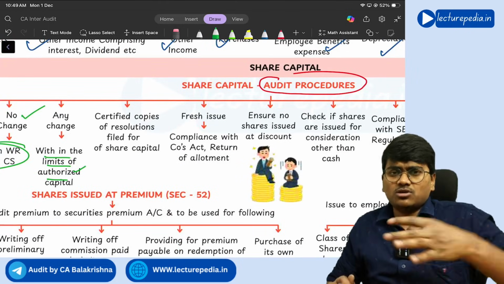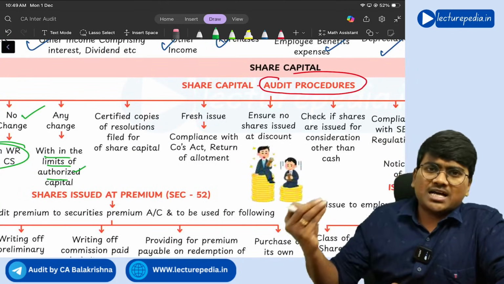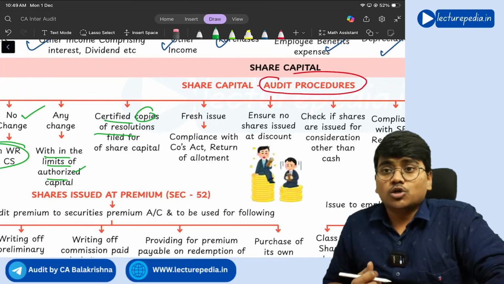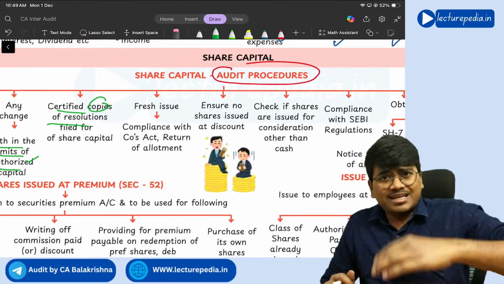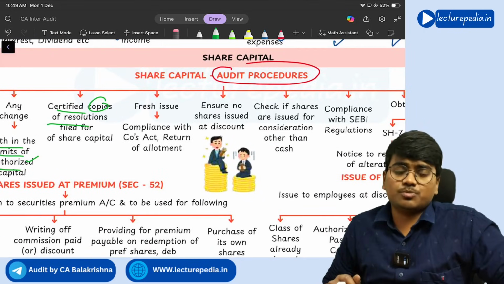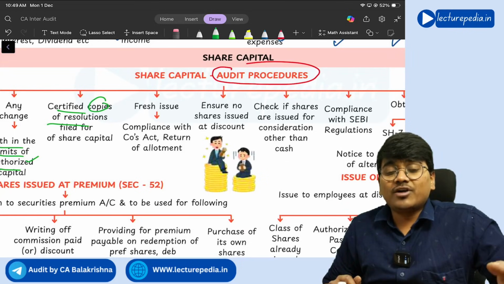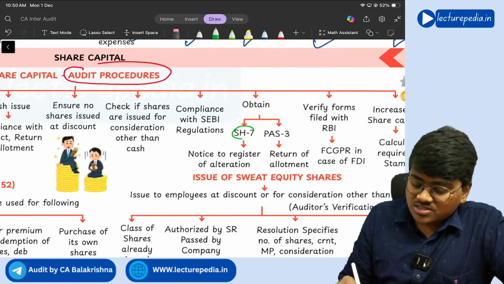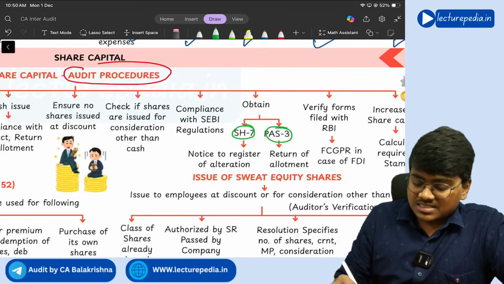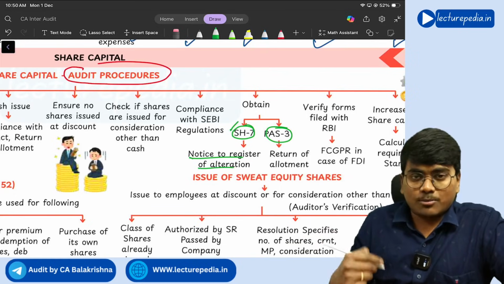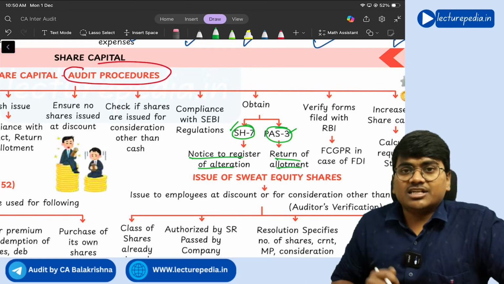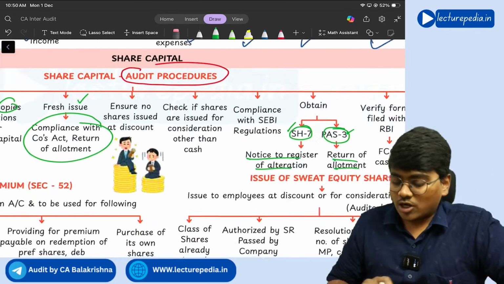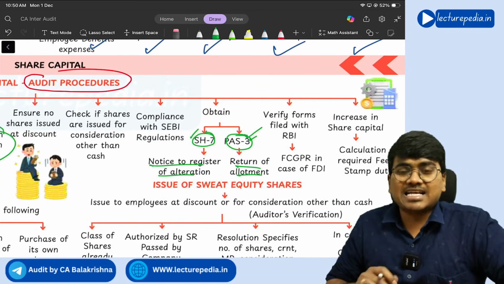And for the purpose of increase of share capital, you will pass board resolutions and shareholder resolutions. So obtain certified copies of those resolutions. And in case any fresh issue of shares has been made, then you need to file certain returns as per the Companies Act. What are those returns? These only: SH7, PAS 3. SH7 is the notice to the registrar about alteration, PAS 3 is the return of allotment. So in case of fresh issue, you need to check whether that return of allotment, PAS 3, has been filed or not.